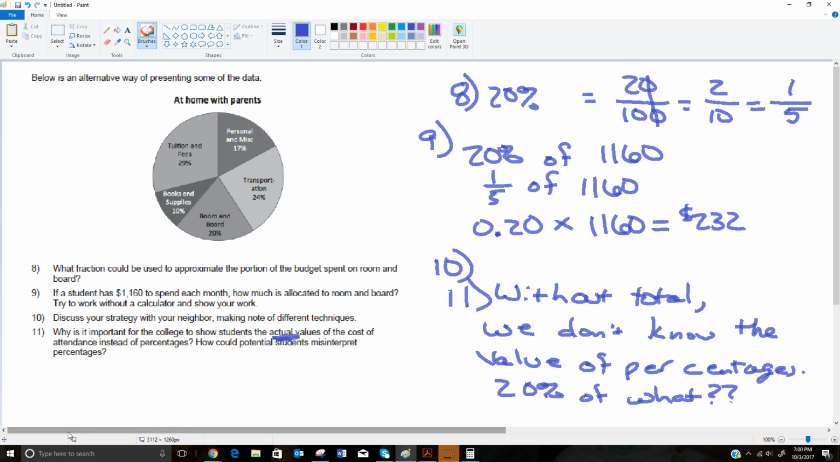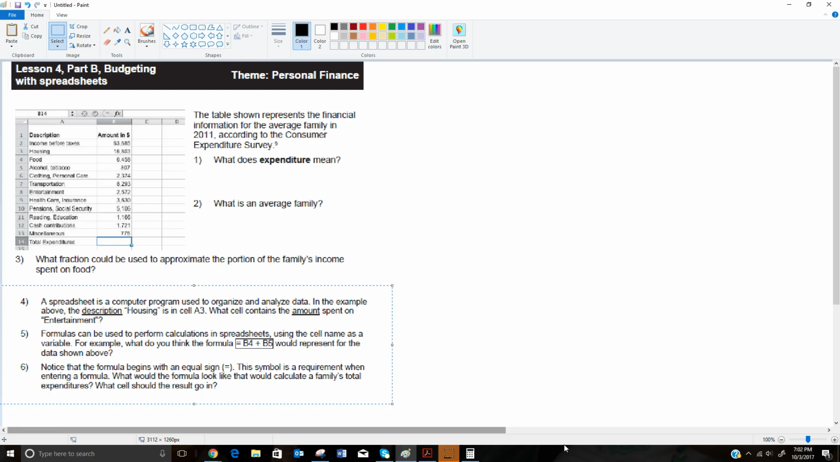So we're going to move on to 4B. Okay, so now we're going to look at something that's similar. We're still on this theme of personal finance, but we're going to look at it in a setup in an Excel spreadsheet. We're not going to actually do any Excel spreadsheets. They just kind of want to introduce you to them a little bit.